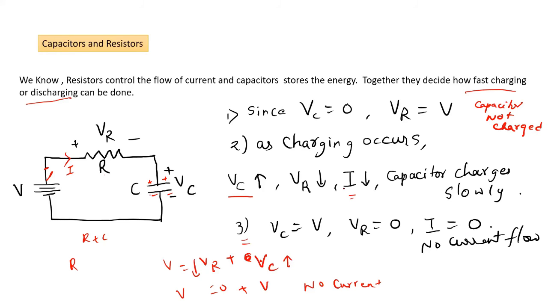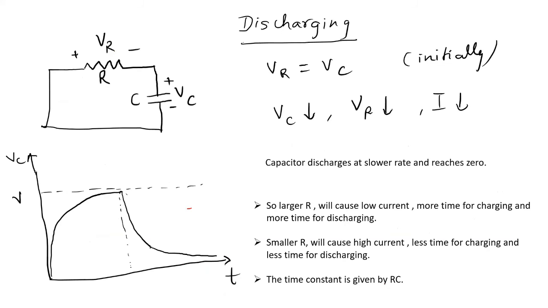So this is the case of charging. Then similarly, there is a case when we have discharging.